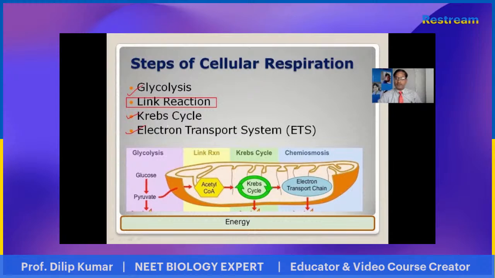The link reaction is very small, and it helps the pyruvate molecule enter inside the mitochondria. That is very important. The link reaction is also important because without it, the pyruvic acid produced from the glucose molecule after glycolysis cannot proceed, because the pyruvate molecule does not directly enter inside the mitochondria without the link reaction.